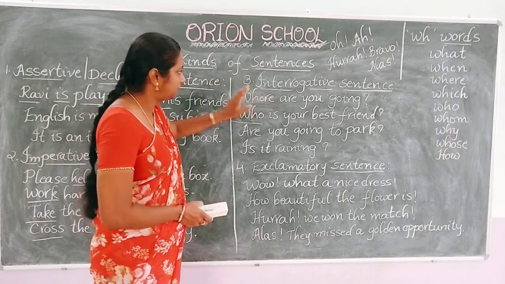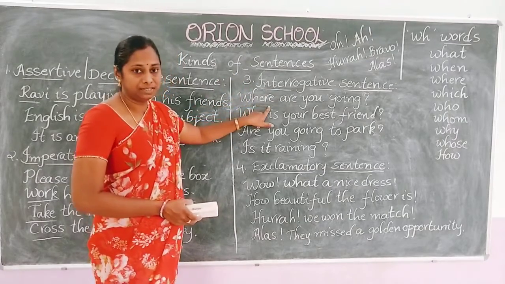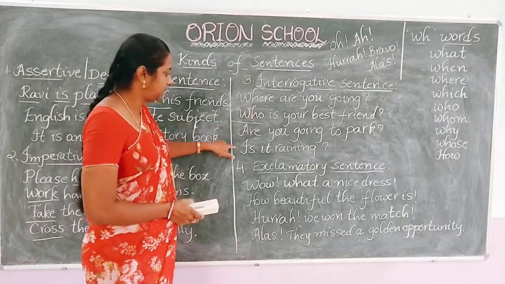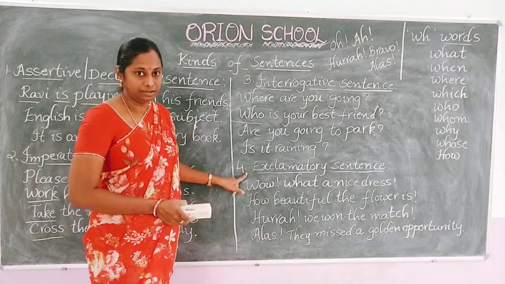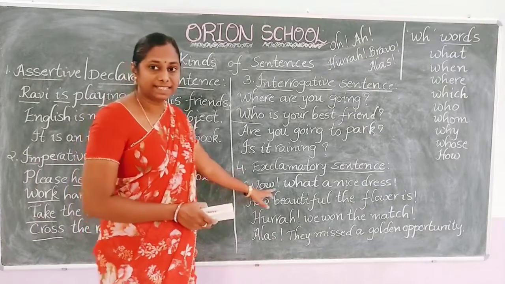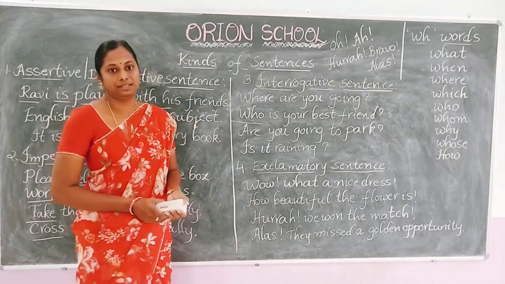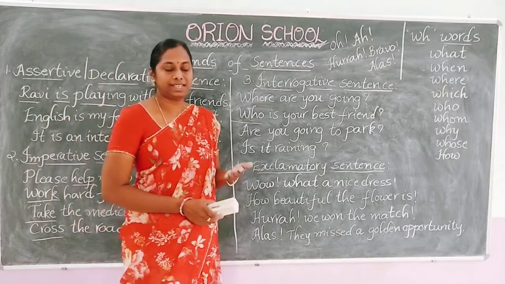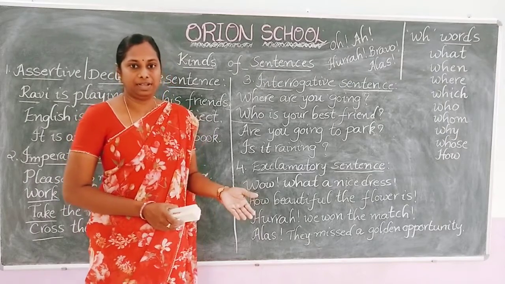So, in interrogative sentence, we have two types. First one is question start with double H words. The second one is a question starting with helping verb. Is it clear? So, next one, exclamatory sentence. What is an exclamatory sentence? So, an exclamatory sentence expresses a sudden or strong feeling of expression.